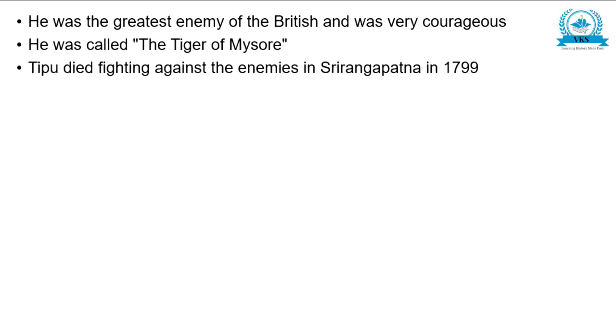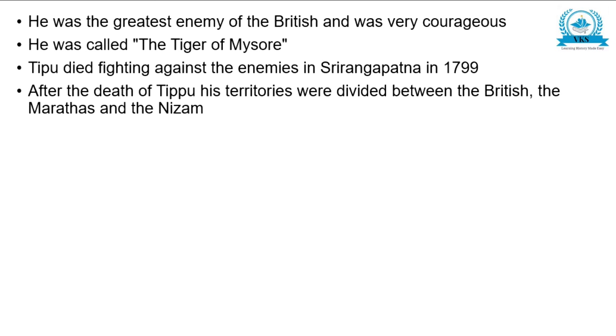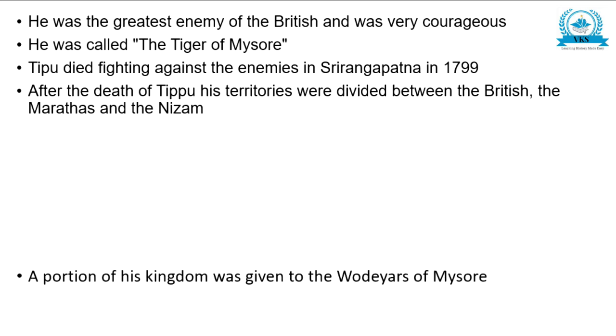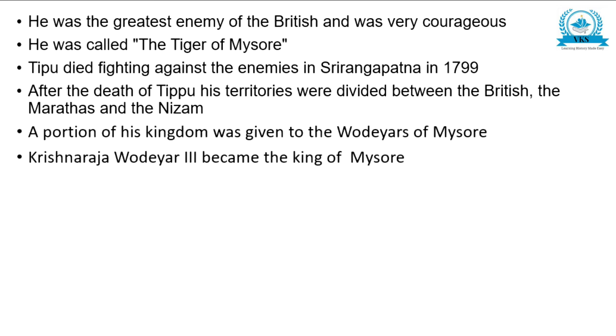Tipu died fighting against the enemies in Srirangapatna in 1799. After the death of Tipu, his territories were divided between the British, the Marathas, and the Nizam. A portion of his kingdom was given to the Wodeyars of Mysore. Krishnaraja Wodeyar III became the king of Mysore. So now let us go to the next topic, that is Subsidiary Alliance.